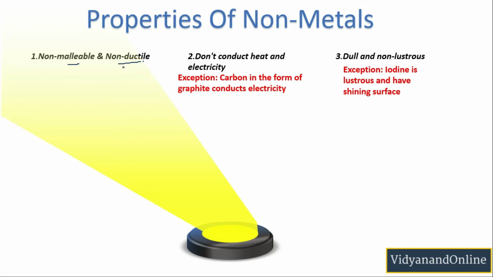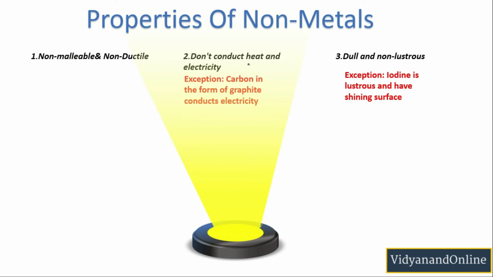So the question arises: how are non-metals? They are brittle. Brittle मतलब कि ये बहुत आसानी से टूट सकते हैं. They can break into pieces very easily. If I talk about sulfur and phosphorus, which are actually non-metals, they are very brittle.